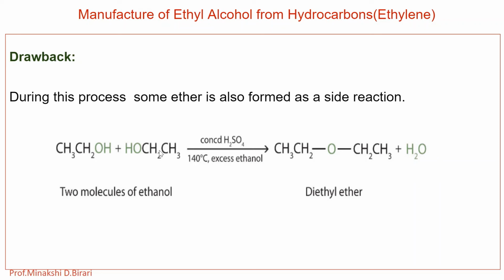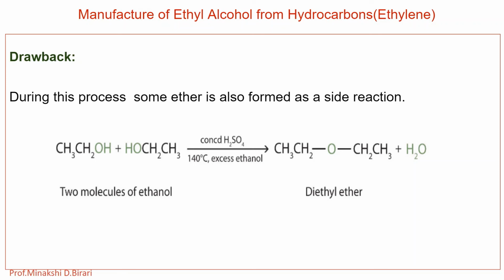Also 1 molecule of ethyl hydrogen sulfate reacted with 1 molecule of ethyl alcohol in presence of H2O, there will be the formation of diethyl ether. So that is the drawback. Some ether is also formed as a side reaction.